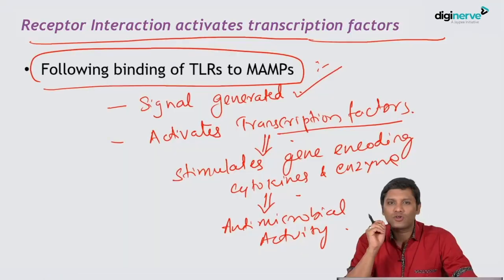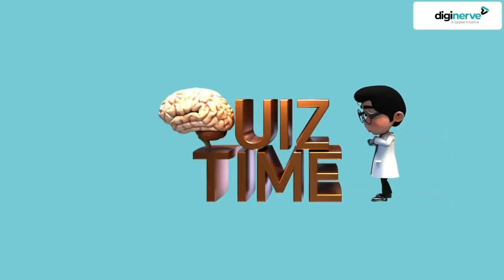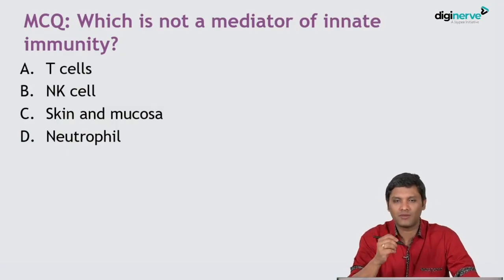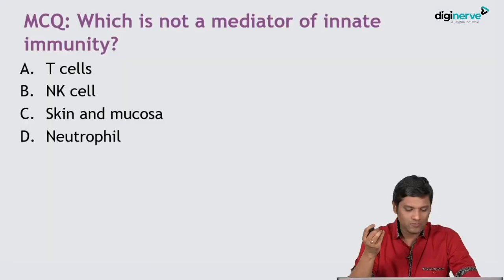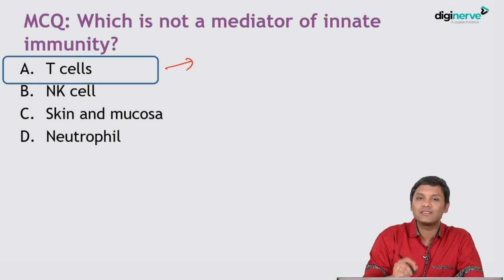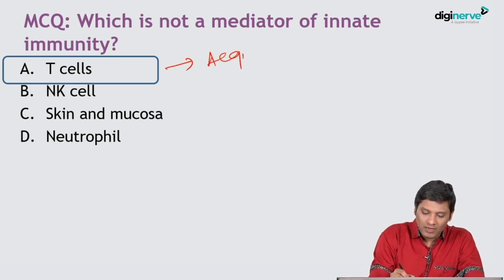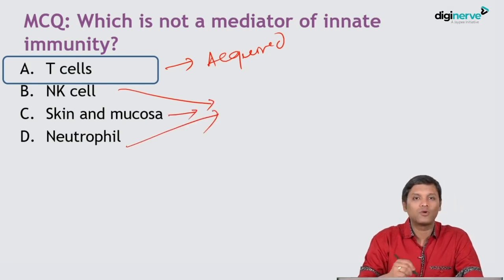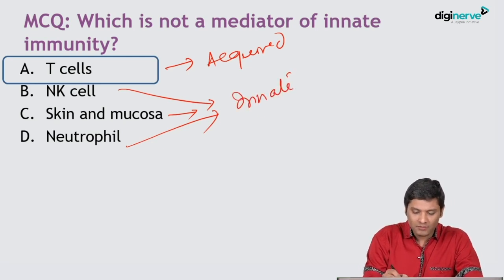Now we'll discuss various components of innate immunity. I have a question for you. Which is not a mediator of innate immunity? Based upon what we have discussed so far, which of the following is a mediator of adaptive or acquired immunity? Which is specific here? Yes, you are right. The specific one is T cells. So T cells and B cells are part of acquired immunity, whereas NK cell, neutrophil, skin and mucosal surfaces are non-specific. They are part of innate immunity.